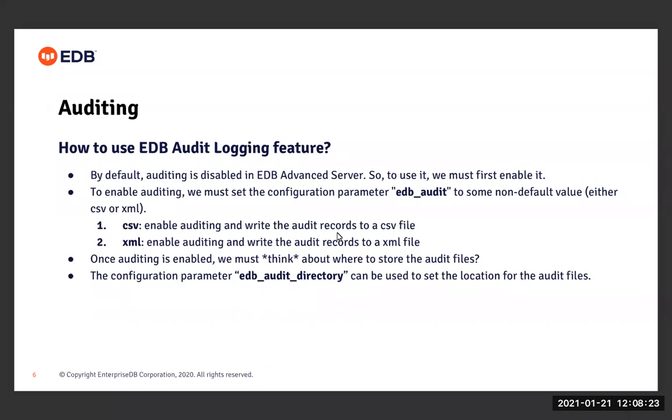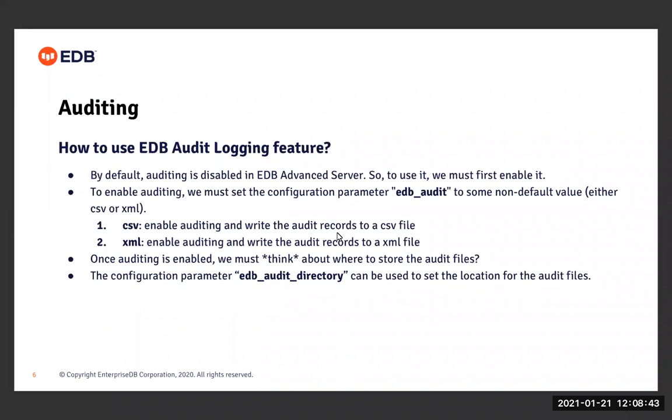If we want to enable it, we can set it to one of two values, either CSV or XML. If we set this parameter to the CSV value, it will enable auditing and write audit records to a CSV file. Similarly, if we set it to XML, it will again enable auditing, but this time it will write the audit records to an XML file.